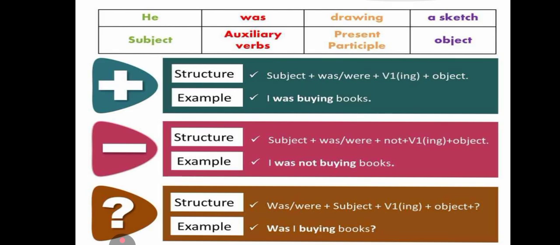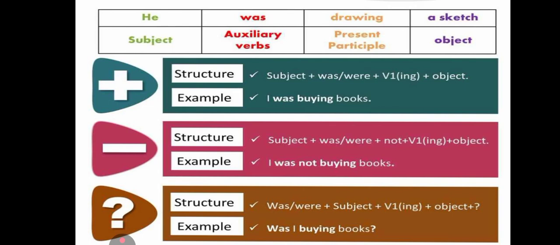Let us see all the structures again at a glance. First one is for positive sentences: subject, helping verb was or were, ing form of the verb, and object. We can also say verb first form plus ing. Just for example, go: if you add ing, it will become going, the participle form of the verb. I was buying books. Negative structure: subject, was or were, not, ing form of the verb again, or verb first form plus ing, whatever you want to say, and in the last the object. I was not buying books.